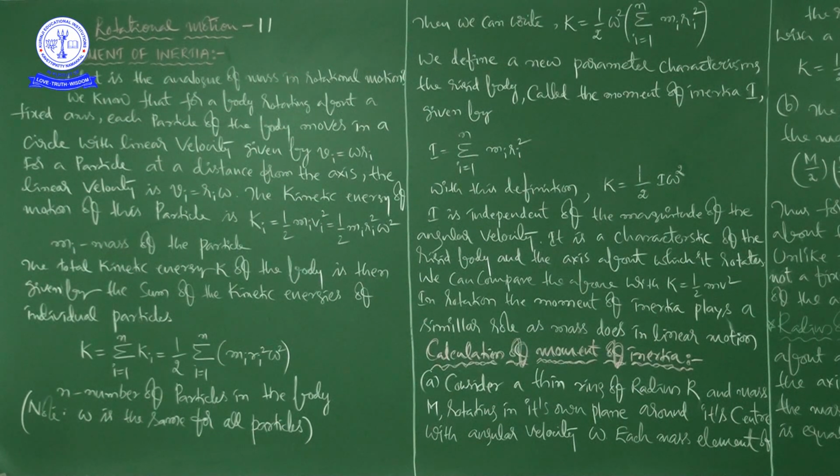So what about the rotational motion? It is similar. This moment of inertia is similar to the mass in translational motion, right? And I already told you, mass is the measure of inertia in case of translational motion. So here it is moment of inertia, and there it is mass, or inertia, in case of translational motion. That we have to notice, that we have to identify.